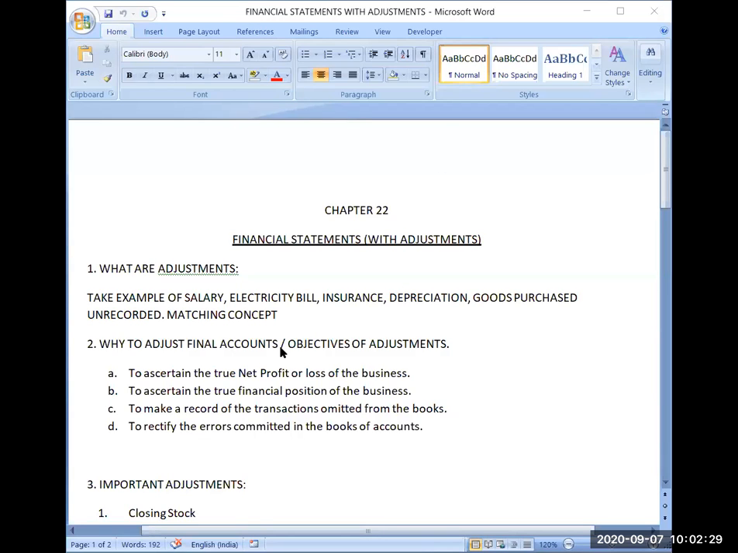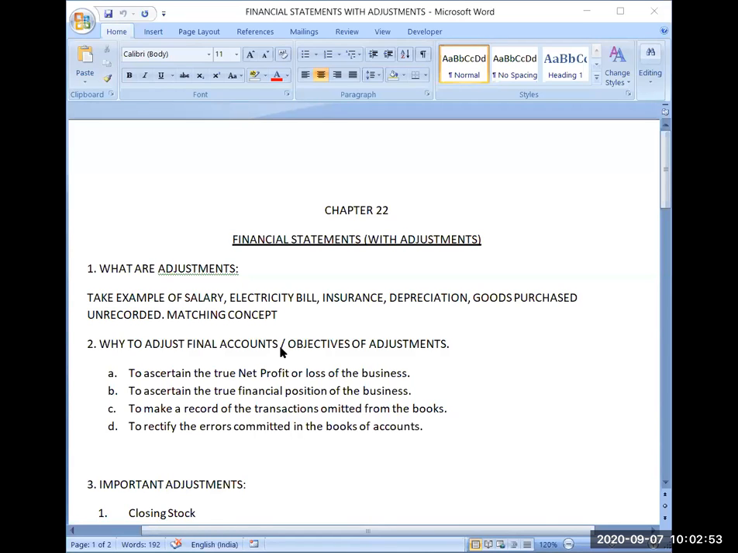Okay, so we are starting financial statements with adjustments. Now, because the name of the chapter is financial statements, that you have already learned. What are the financial statements? Trading and profit and loss account and balance sheet. And these are also known as final accounts.